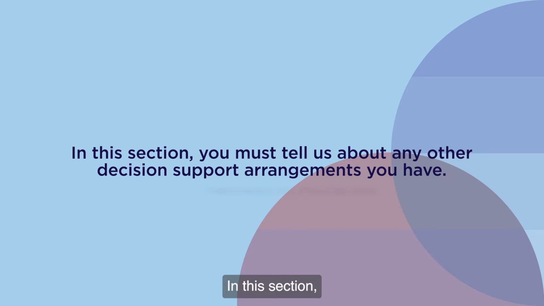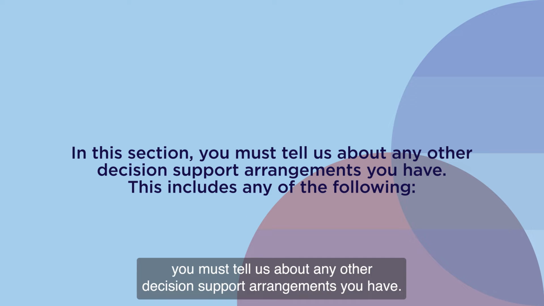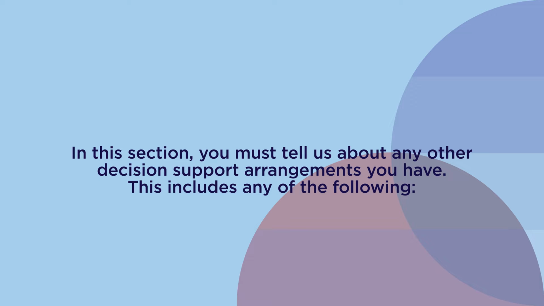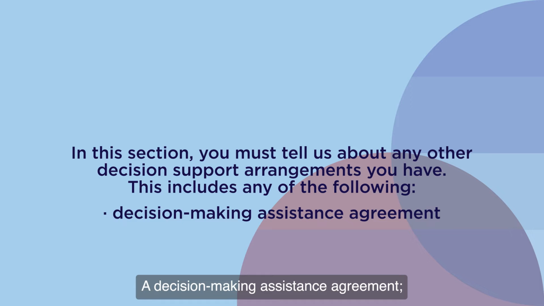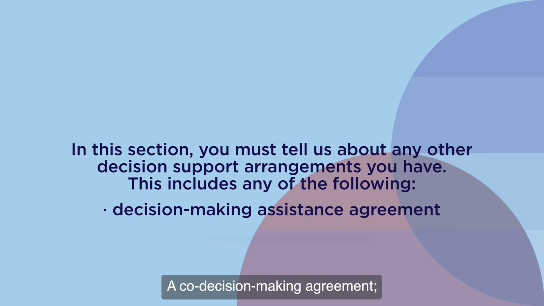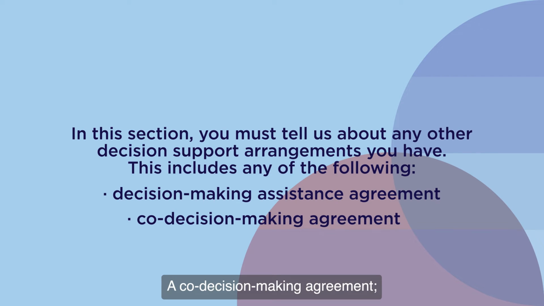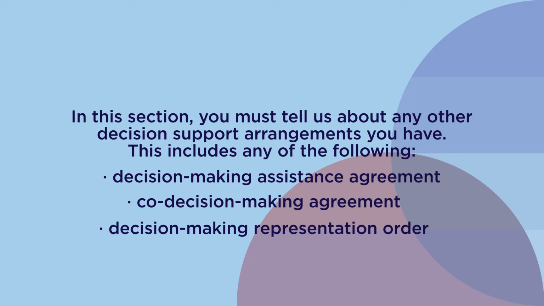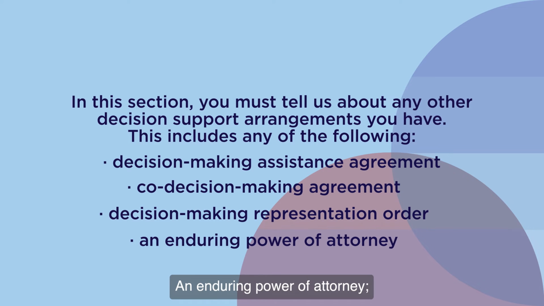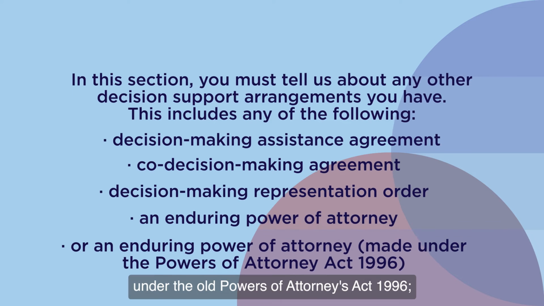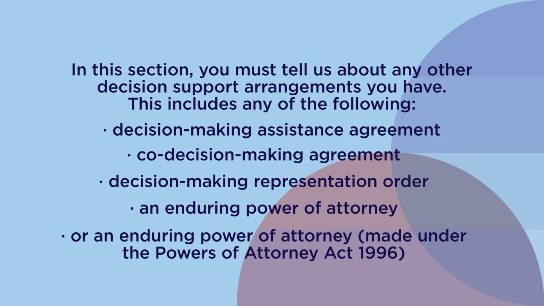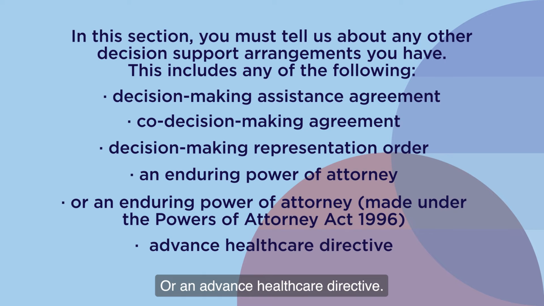In this section, you must tell us about any other decision support arrangements you have. This includes any of the following: a decision-making assistance agreement, a co-decision-making agreement, a decision-making representation order, an enduring power of attorney, or an enduring power of attorney under the old Powers of Attorneys Act 1996, or an advanced healthcare directive.